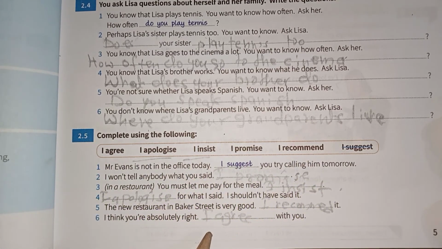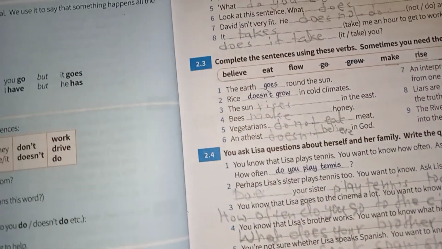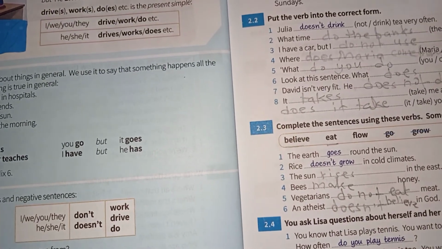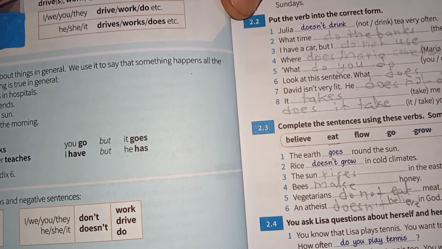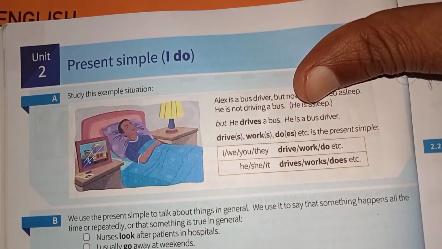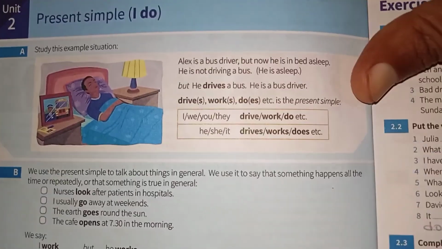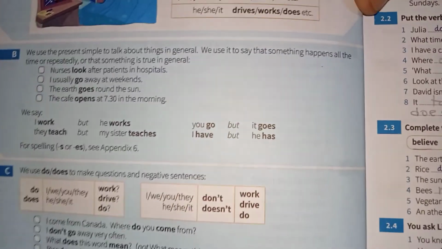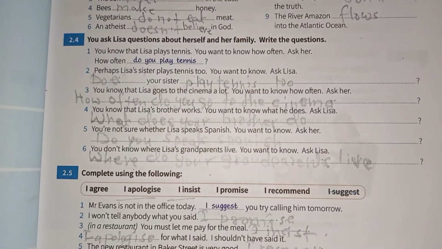verbs in these sentences. Today you have learned this unit number 2 in English grammar use, intermediate level. You have learned this unit today, present simple tense. Then we have also done all these exercises with you. So I hope you have understood this tense, present simple tense.